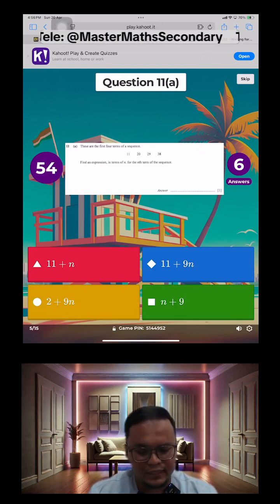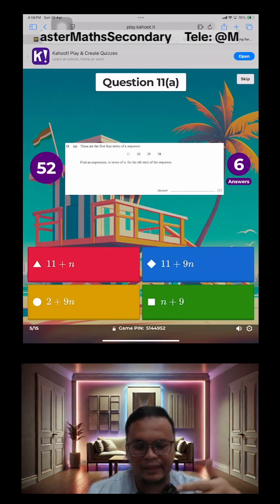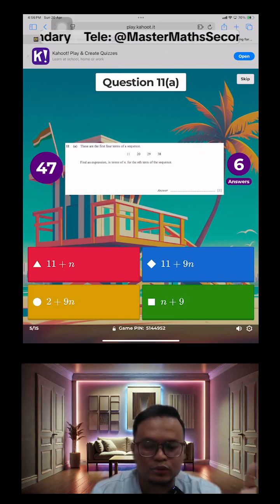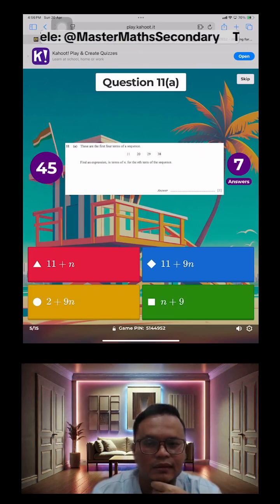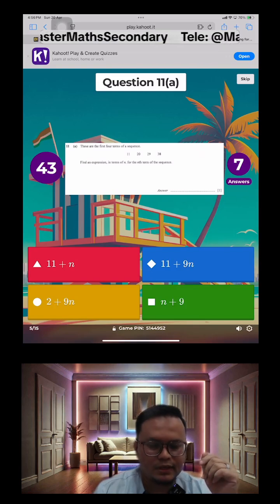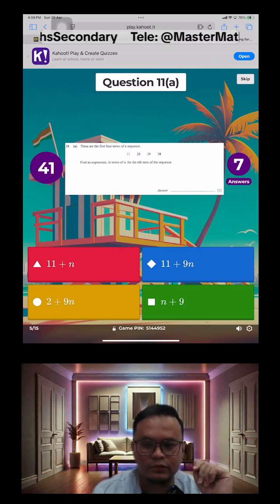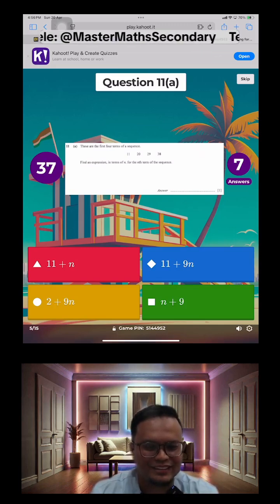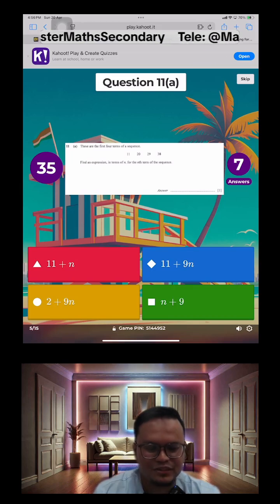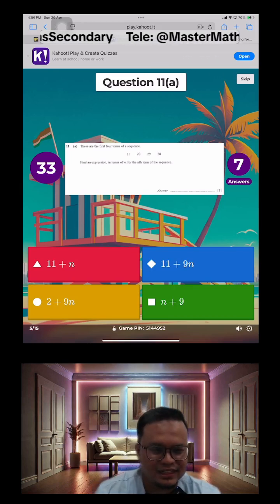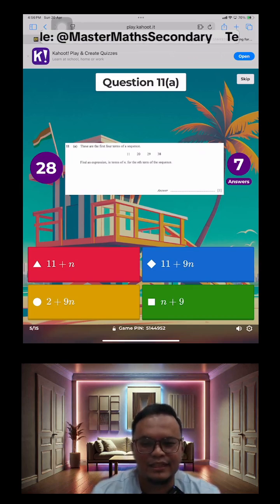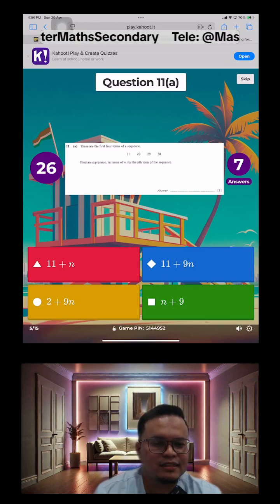Observe carefully how the sequence or the pattern progresses from 11 to 20, 20 to 29, and 29 to 38. I think this is not that difficult considering that it's MCQ and you have some options there to look at. See which is the correct answer and quickly tap on it. You have less than 30 seconds left, guys.